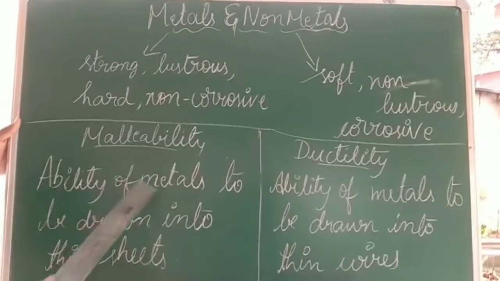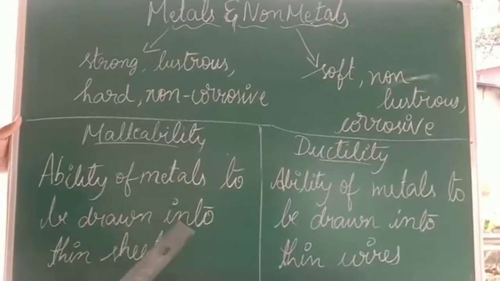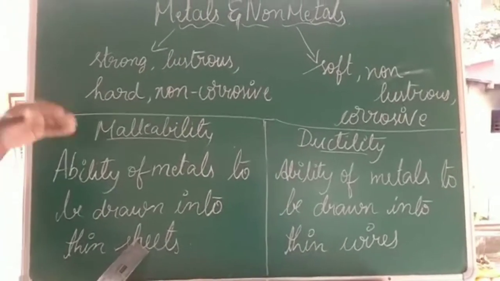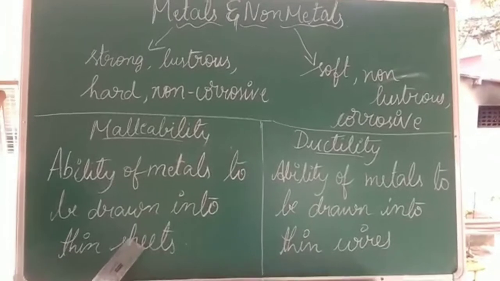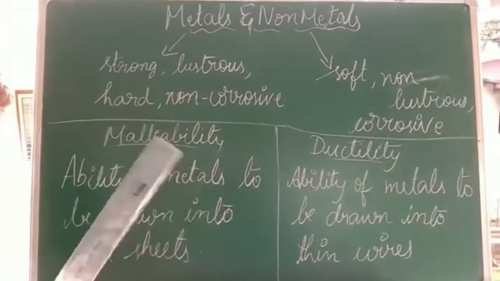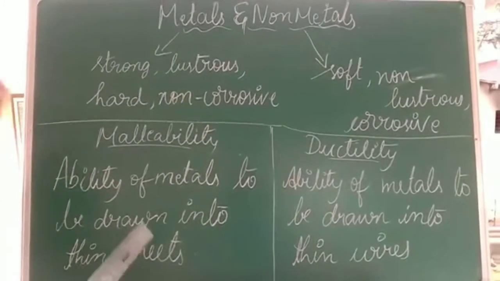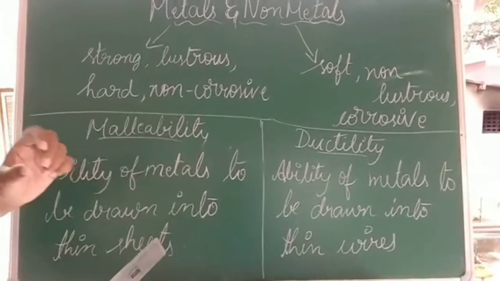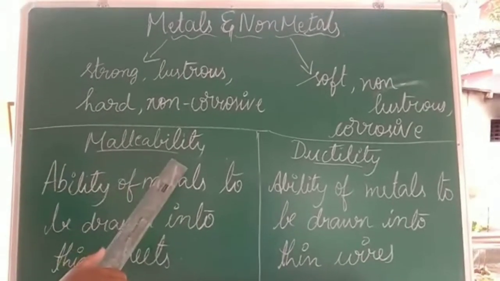It means metal has an ability to be drawn into a thin sheet-like form. When you beat the metal, if that metal forms a thin sheet, then that particular property is called malleability.